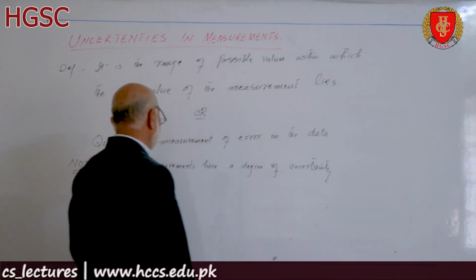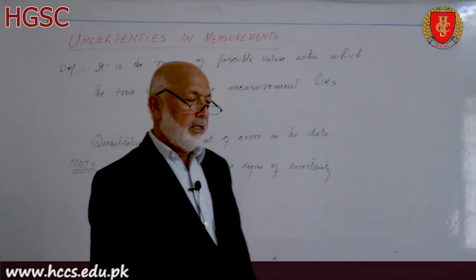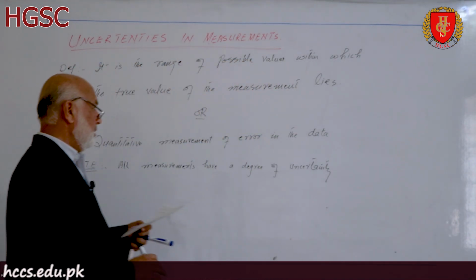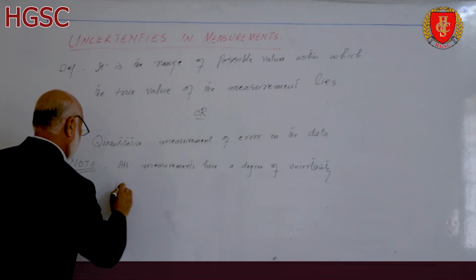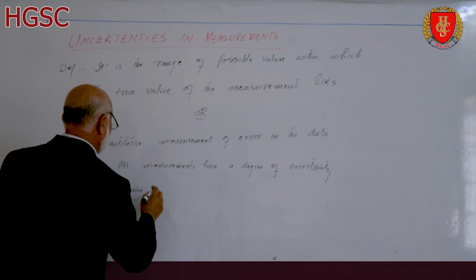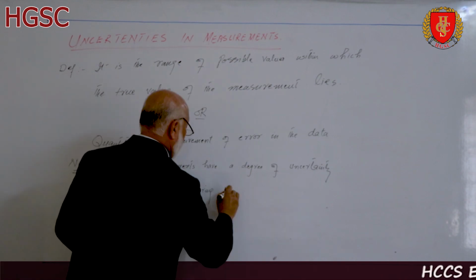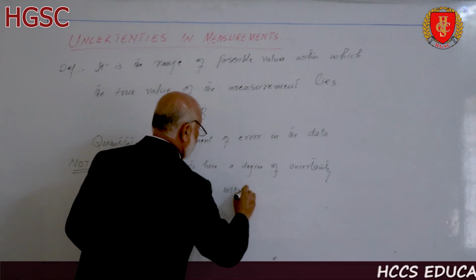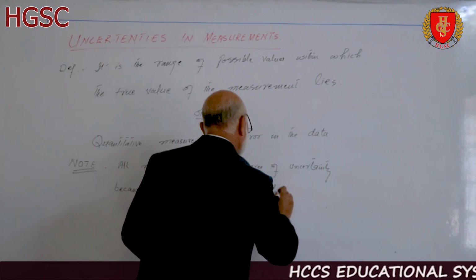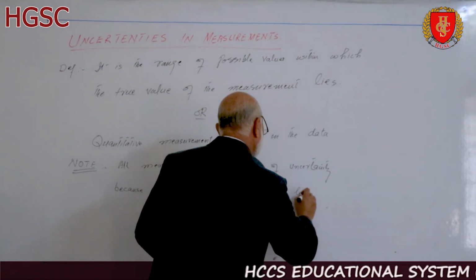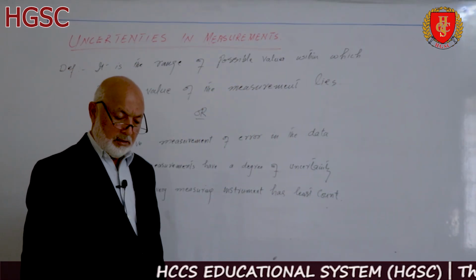Uncertainty is always there in the measurements made by any experimenter, because every measuring instrument has a least count.